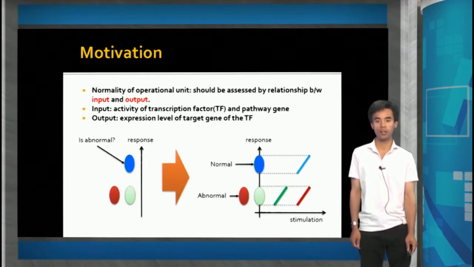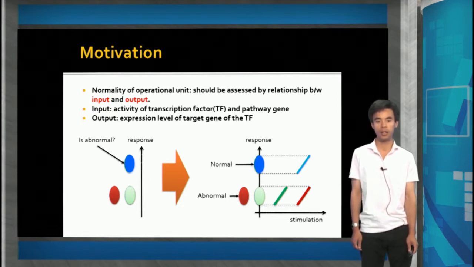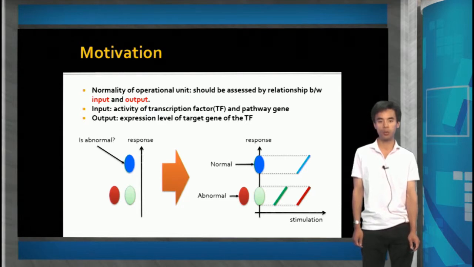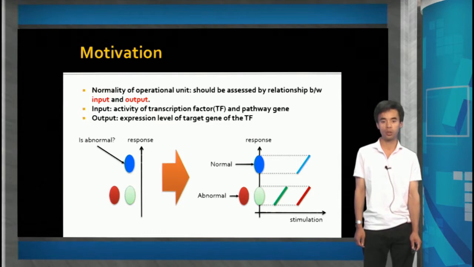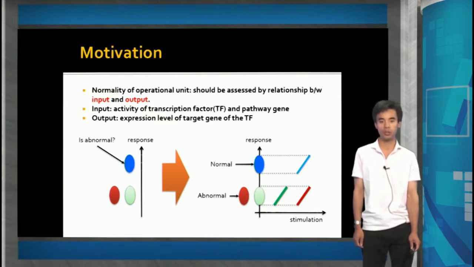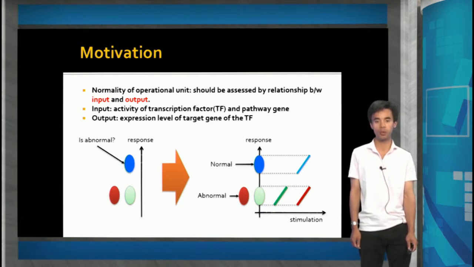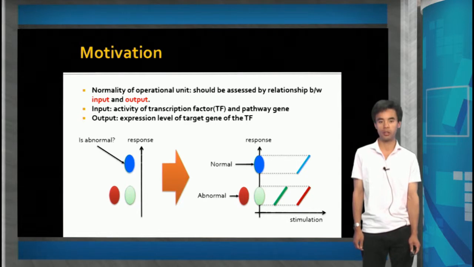Let us apply the previous broken radio metaphor to the phenotype deterministic gene identification problem. In this schematic diagram, if we check only the response, then samples in the blue circle would be considered as malfunctioning. However, samples in the red circle turn out to be abnormal when stimulation and response are considered simultaneously.